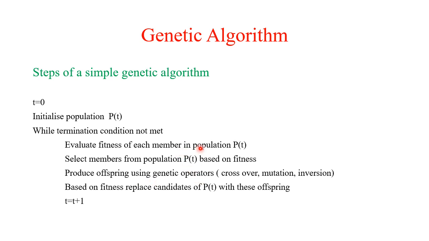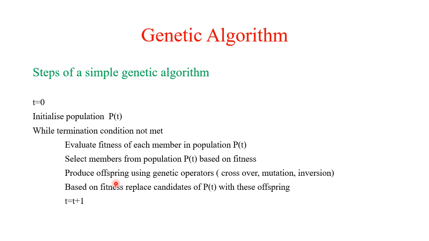From the initial population, we select some better individuals, and using those better individuals we perform some genetic operators to produce new solutions. Genetic operators: crossover, mutation, inversion. Now we have a new set of solutions. We have the initial solutions and now a new set of solutions. Based on the fitness of the new solutions, replace the candidates of the initial population with these new children.